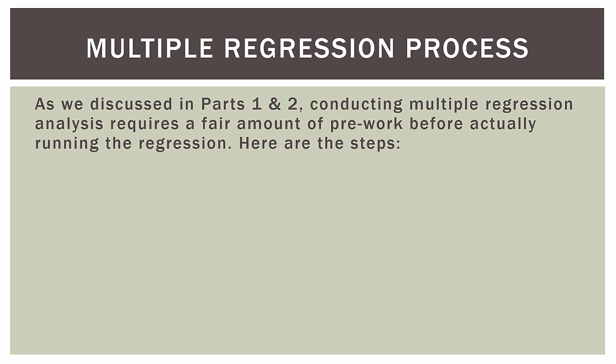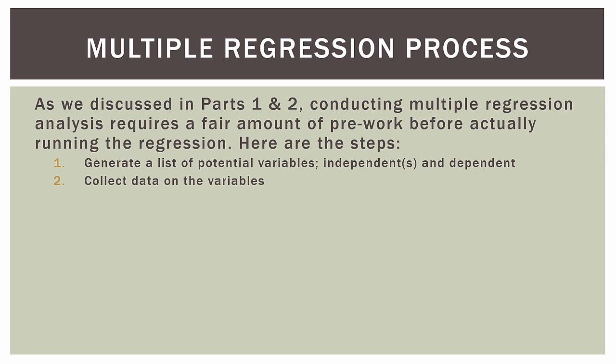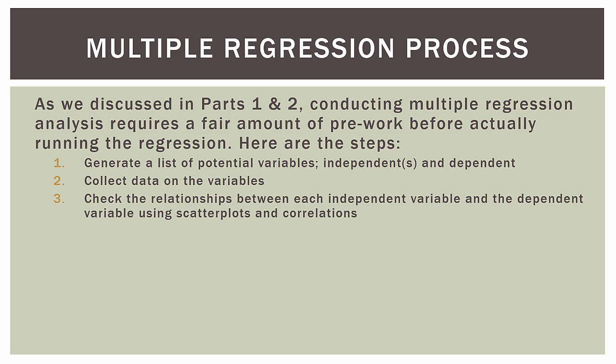As we discussed in parts 1 and 2, conducting a multiple regression analysis requires a fair amount of pre-work before actually running the numbers in your software. So here are those steps real quickly. We generate a list of potential variables, so the independent variables and the dependent variable. We collect data on those variables. We check the relationships between each independent variable and the dependent variable using scatter plots and correlations.